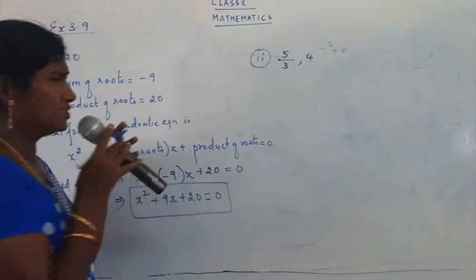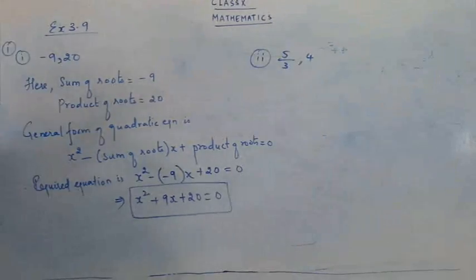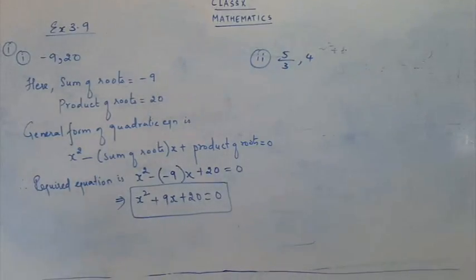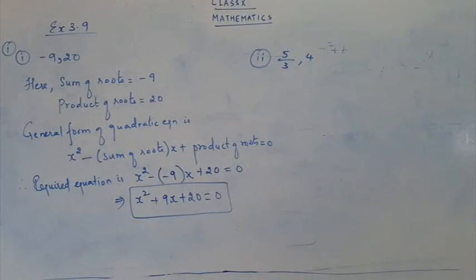We are just going to follow the same manner. I hope you have understood the first sum, children. Sum was given to you, product was given to you, and we have just applied the formula. What is the formula? X square minus, in brackets, sum of roots, the whole x, plus product of roots equal to 0. So I got the answer.